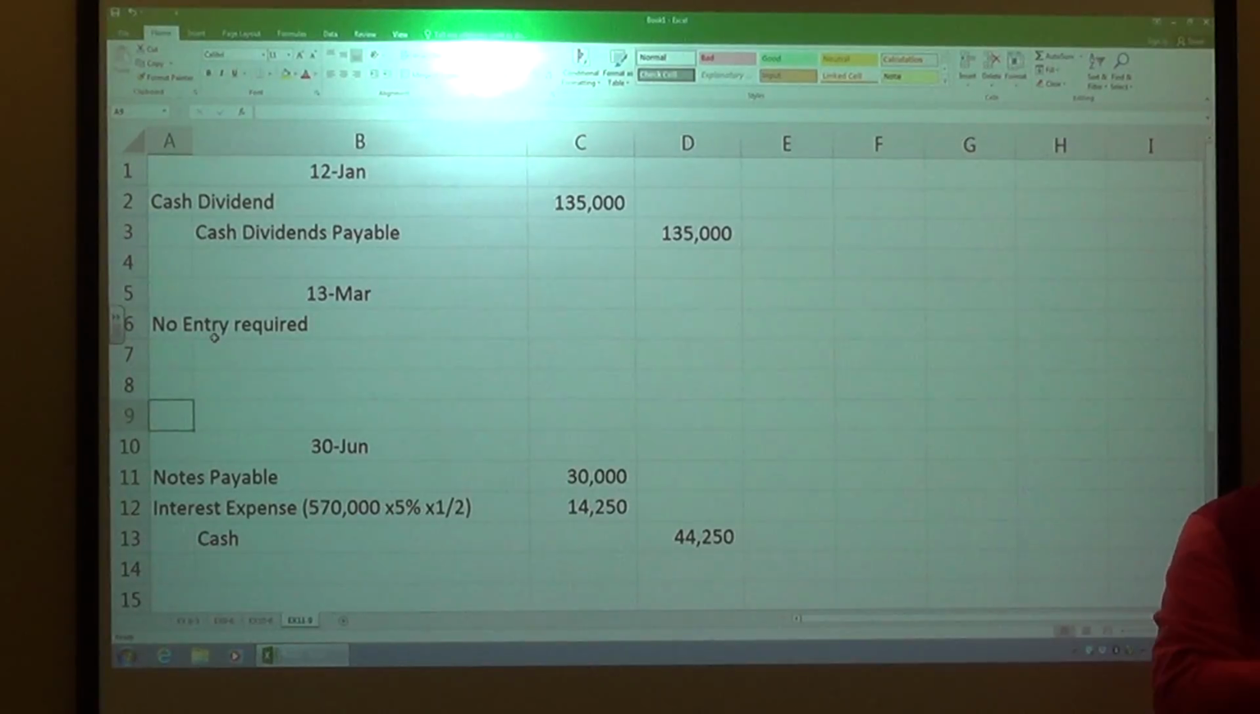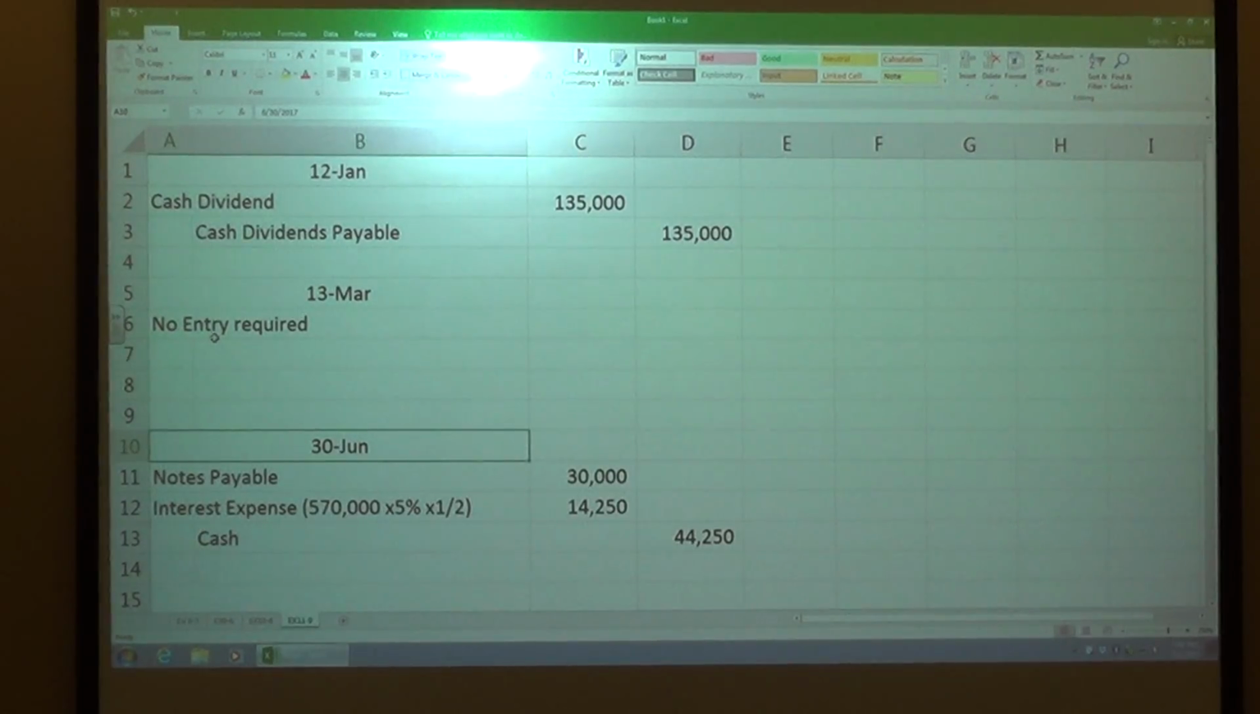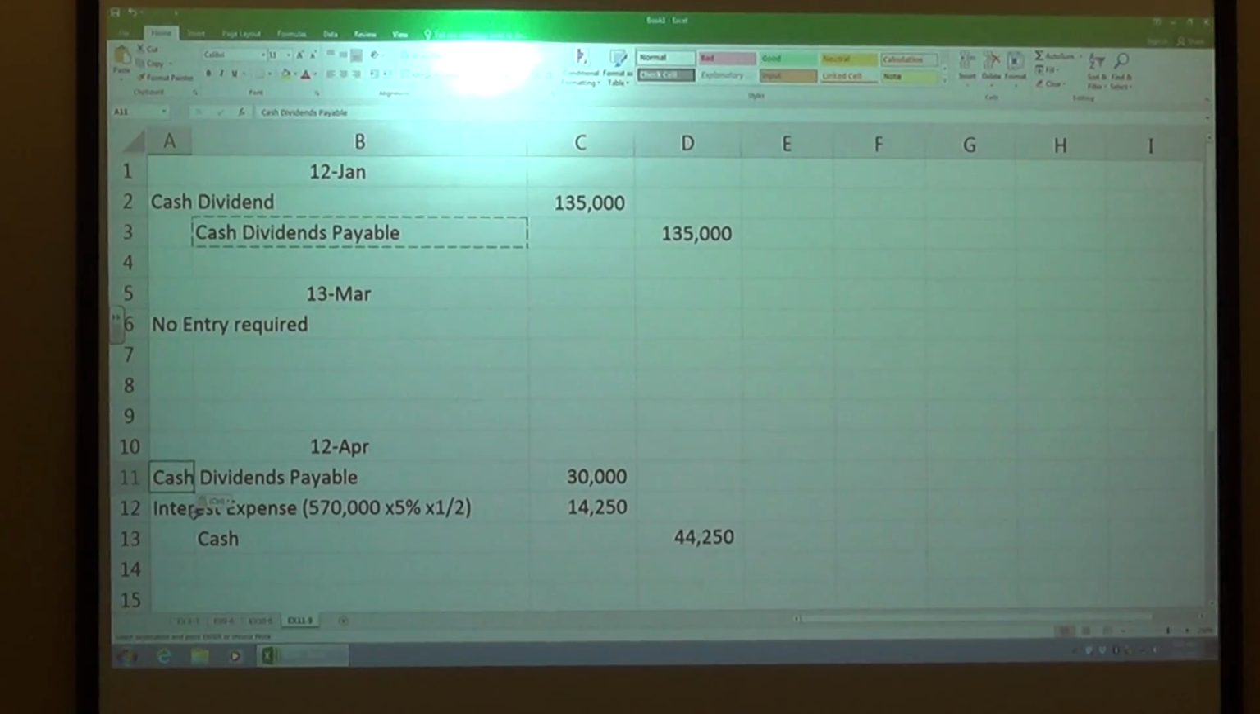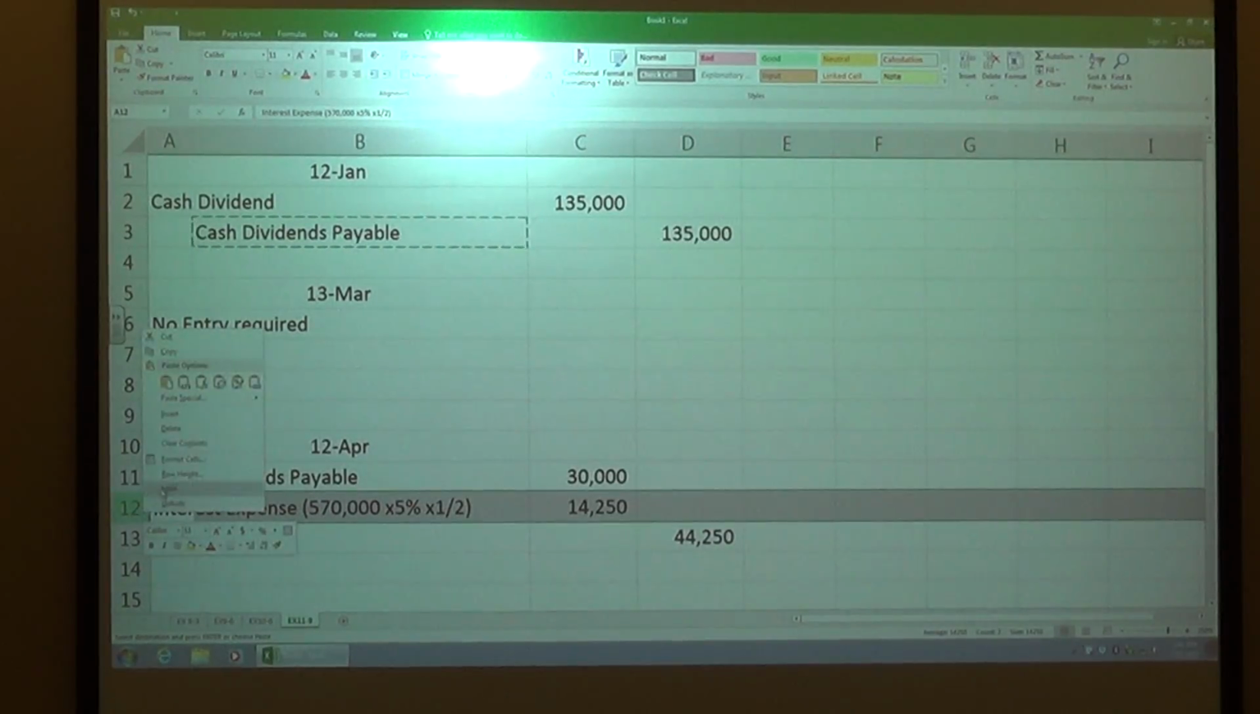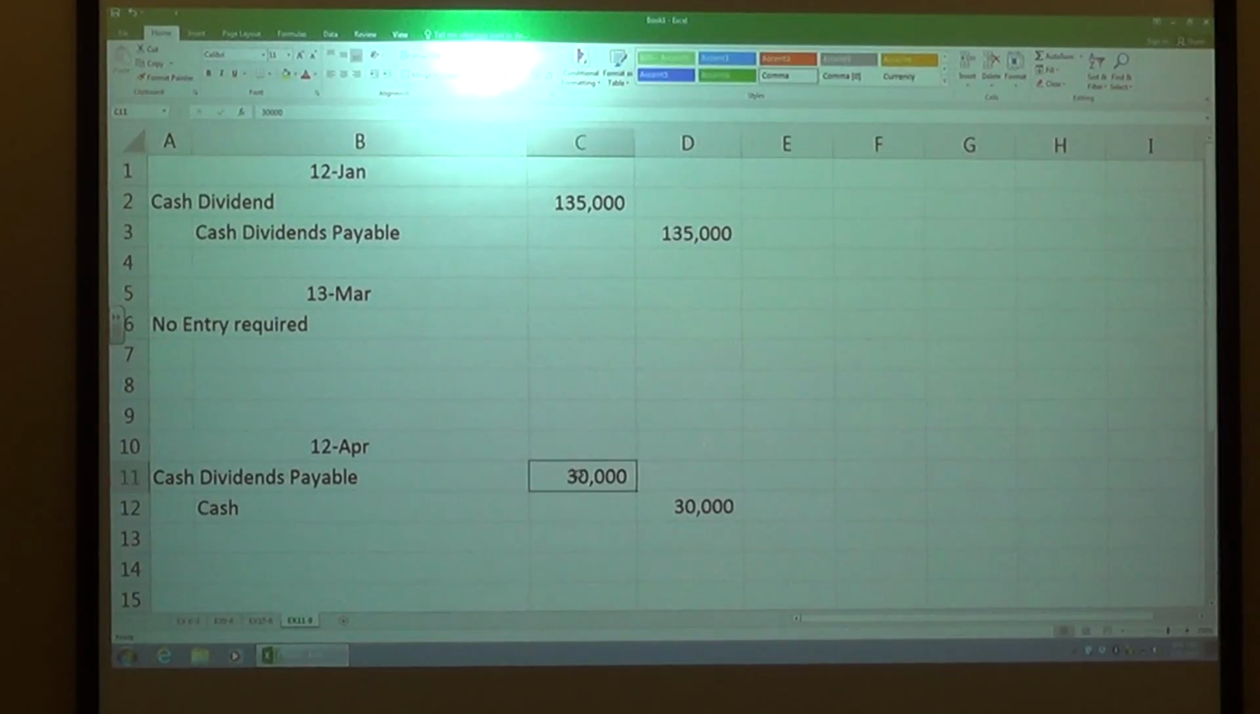So reading this, the declaration is January 12th. The record is March 13th. The payment is April 12th. Got it. So it's just an order right there. Okay, so let's go to the April 12th date. We have cash dividends payable. We owe that here, and then we're going to pull it right out of cash. And that's $135,000. And that is what you would do as your journal entries. I'll make that a little bigger for everybody so you can see it.